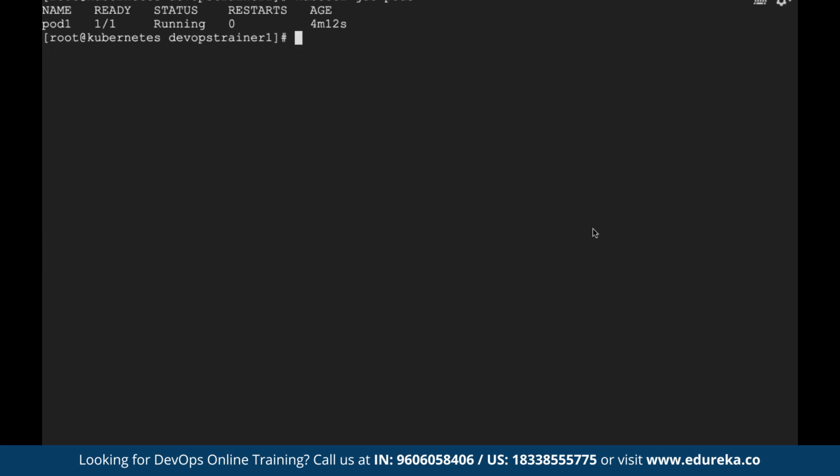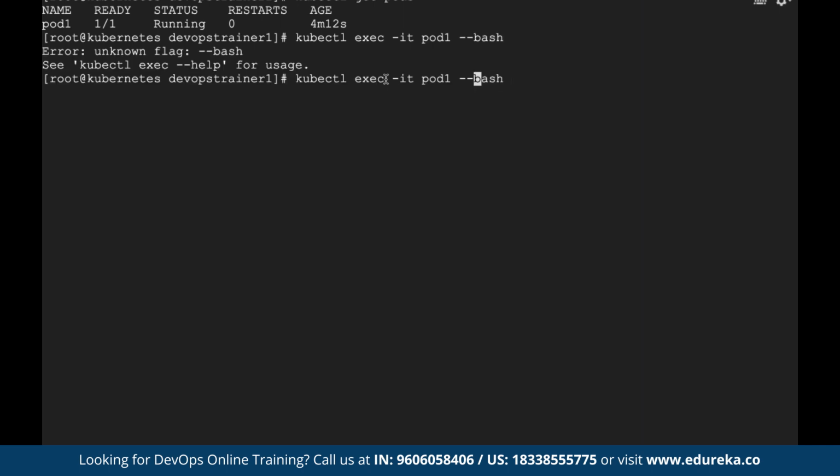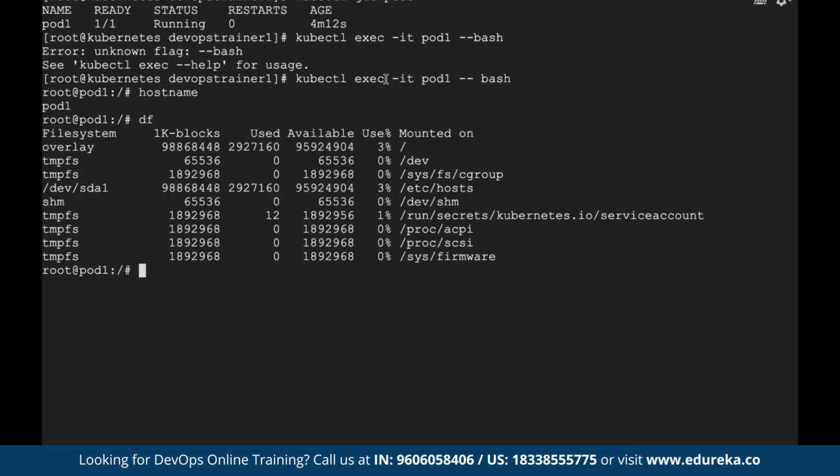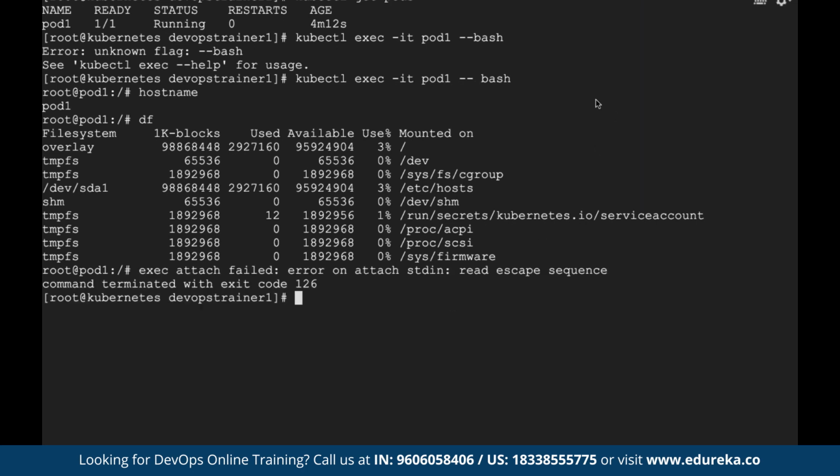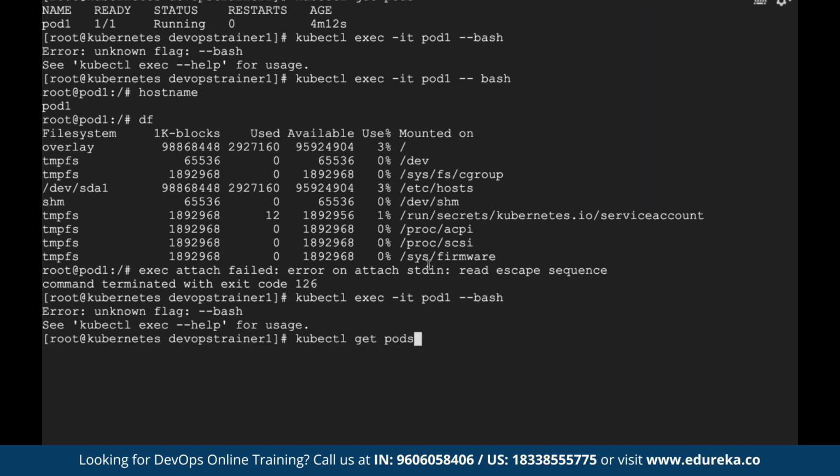Now, if you want to go inside the pod and do something, for that we use a command called kubectl, same like Docker, exec -it, the name of your pod, that is pod1. And how you want to log in, let's say I want to log in in bash mode, that is space bash. See, now I am inside pod1. That is how you go inside a pod. I press Control P and Q. Once you press Control P and Q, it will come out of your pod. I think I did not do a good job in coming out. Let me do kubectl get pod. Is it running or stopped? I came out successfully. See, so now if you want to come out of your pod, the command is Control P and Q. Same like the Docker world.